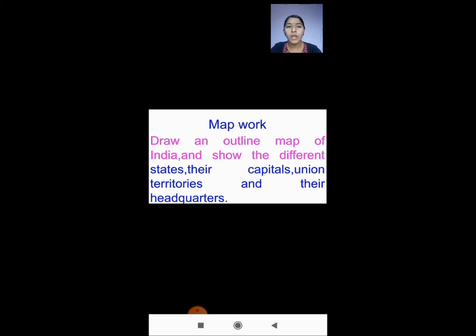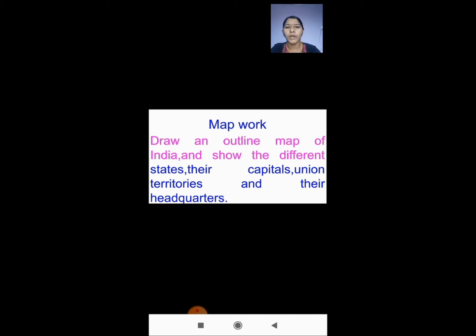I want you to go through the lesson and revise it. To start with, we know about the location of India, the neighbors of India, the physical features, and the islands. Then we discussed what a physical map is, and lastly the states and the union territories. With this we are completing the lesson.